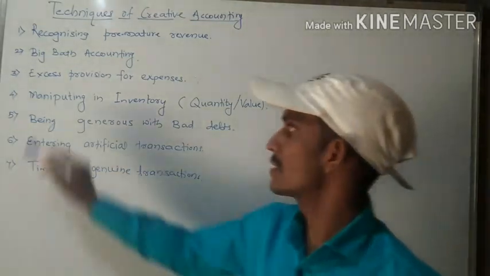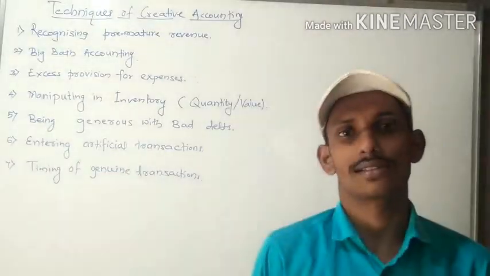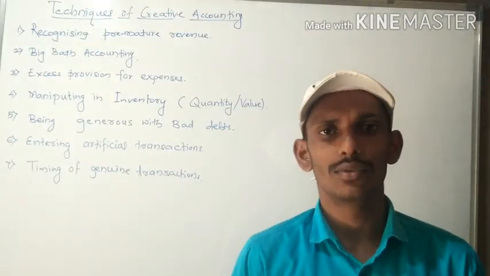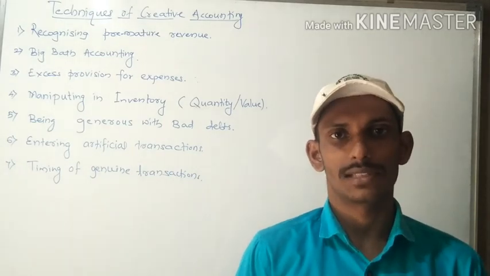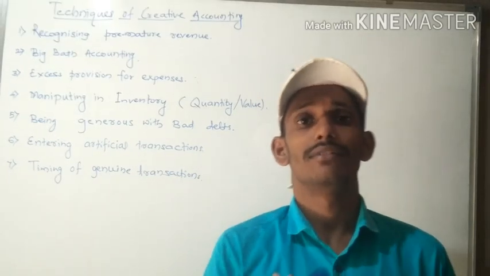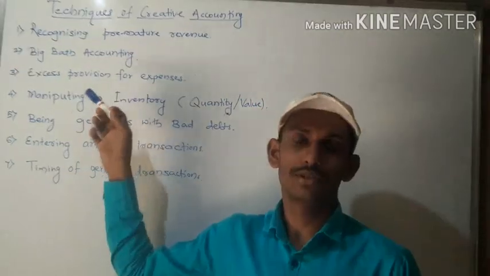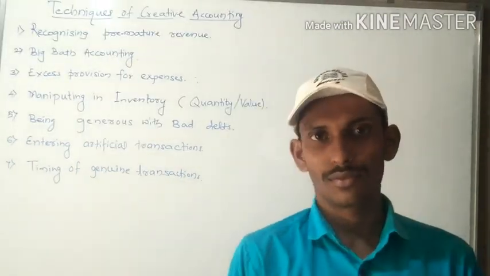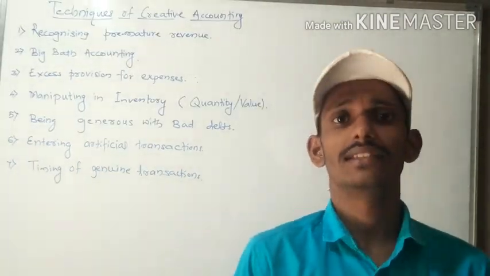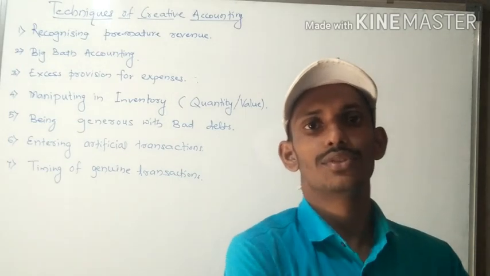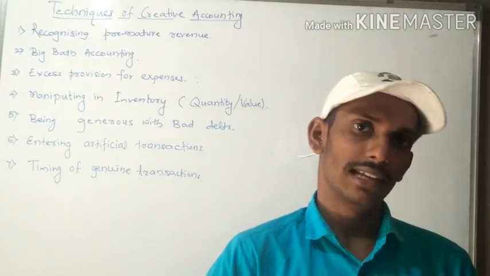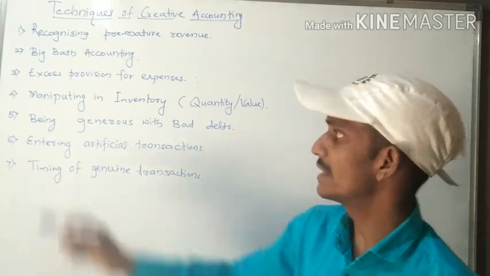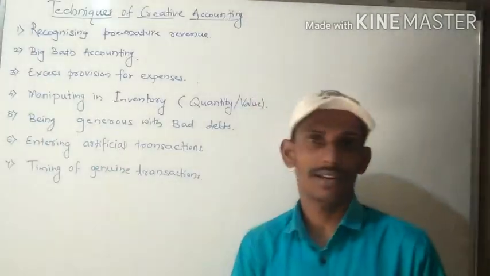Then next is excess provision for expenses. As we know, in the accounts we show the provision for expenses. But we will show an excess, an extra provision, because we want to make huge surplus or huge reserves, or show less profits. With that intention, we will do the excess provision for expenses.